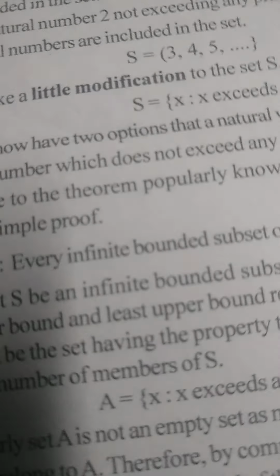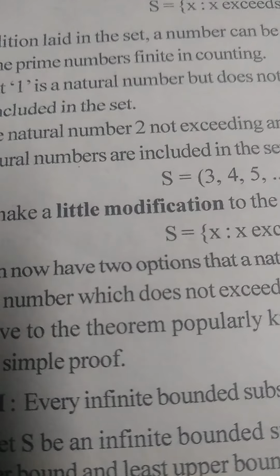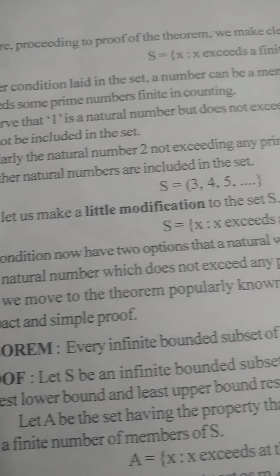So this set becomes the set of all natural numbers. In this set S now, 1 is included; 1, 2, 3 and all the natural numbers are included.